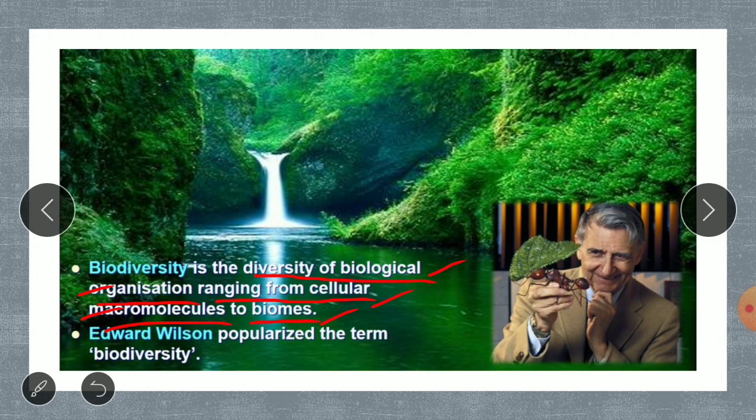Biome is nothing but a large ecosystem, wherein the whole biosphere or the whole earth can be considered as a large biome. So right from the small cellular organism to the biomes, the diversity of variation in biological organization is going to be called biodiversity.